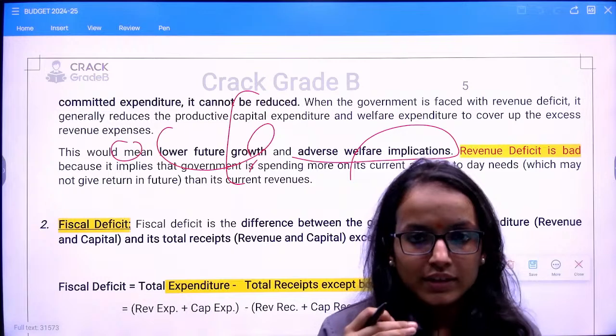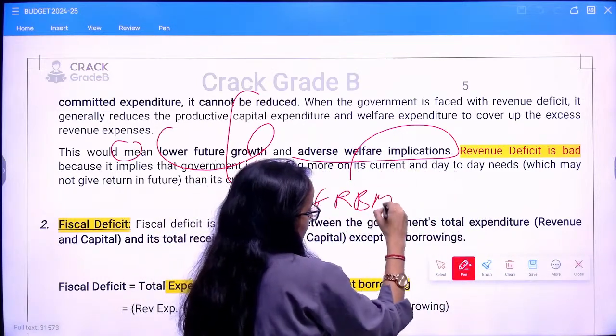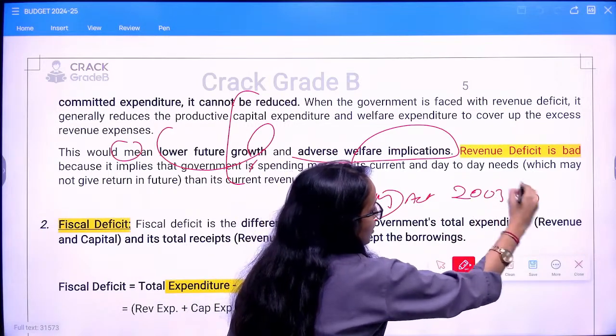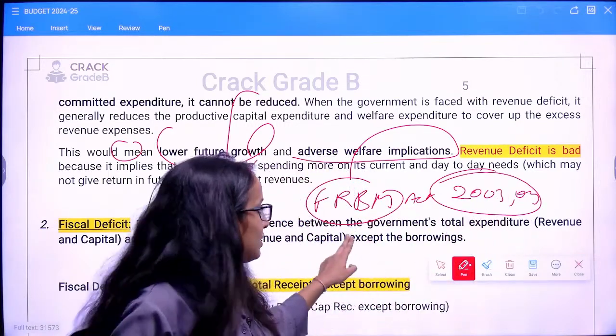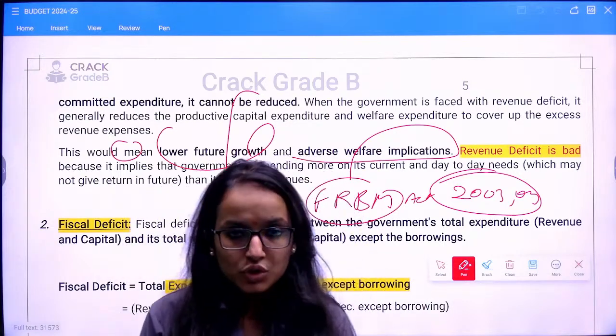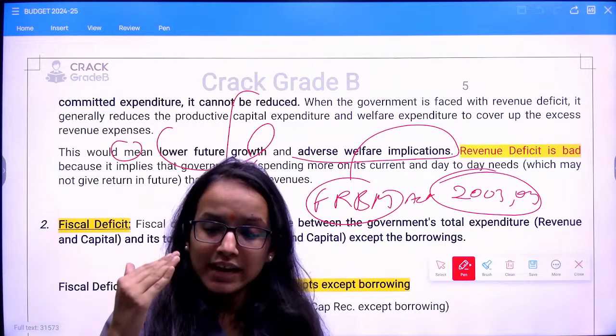Right? So this is the thing. Also, then you have something called the FRBM Act, the Fiscal Responsibility and Budget Management Act of 2003 and 4. This act basically gives you criteria. It sets out targets and objectives for your fiscal deficit.